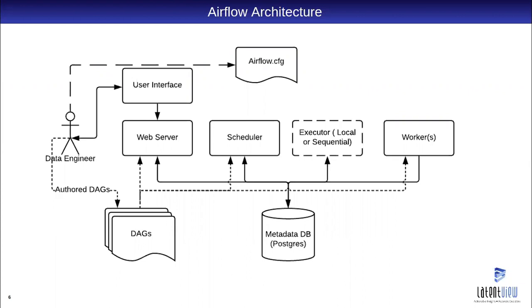Then we have the worker. The worker is the actual process which runs the task, and then we have the user interface. We have airflow.cfg, which is the config file where we assign the web server port, and if we have to send mail on failure, we assign the sender email in airflow.cfg. So these are all the Airflow components.